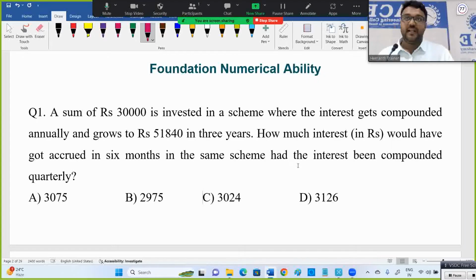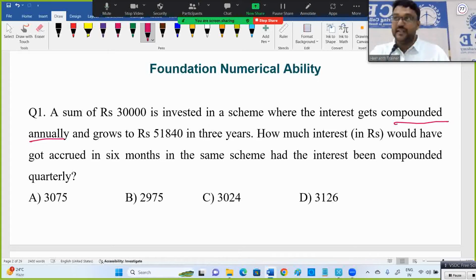First thing they mentioned is 30,000 becomes 51,840. From that we have to identify the rate of interest. Then with that rate, compounding quarterly means interest is added to the principal every 3 months. If not given, it is annual, and every year they add interest to the principal.